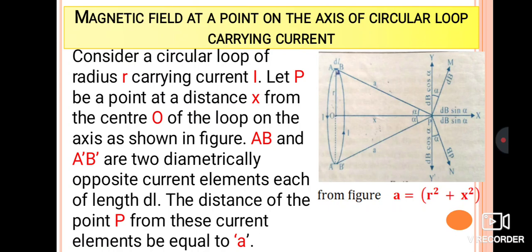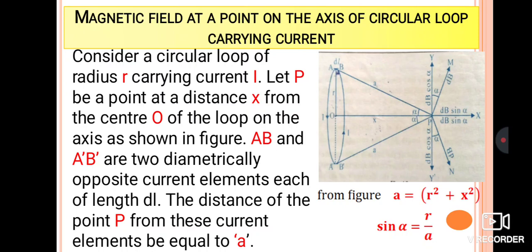According to the Pythagoras theorem, A square is equal to R square plus X square, so A is equal to R square plus X square raised to 1 by 2, and sin alpha is equal to R by A. Sin theta is nothing but opposite side divided by hypotenuse. So sin alpha is equal to opposite side R, hypotenuse A.